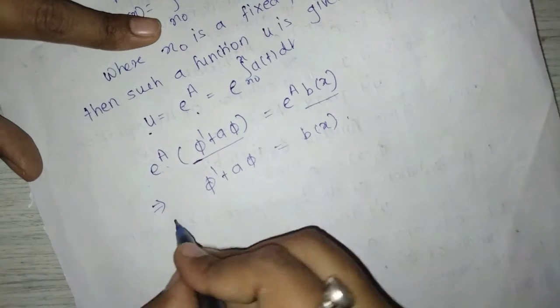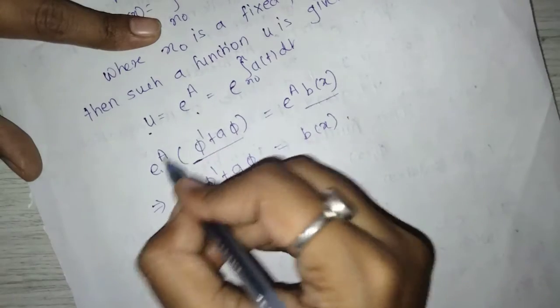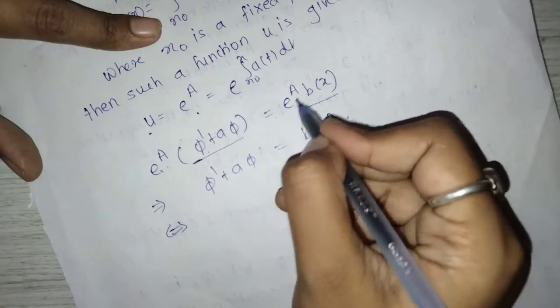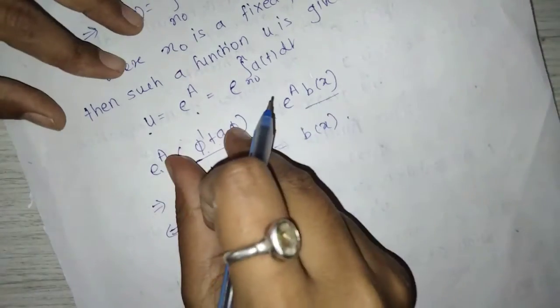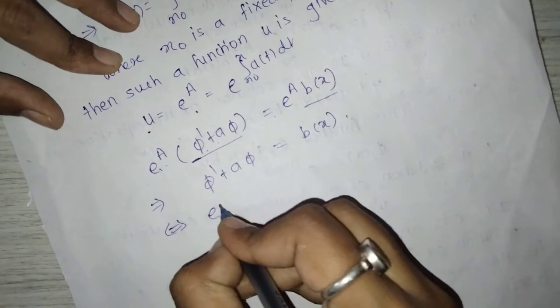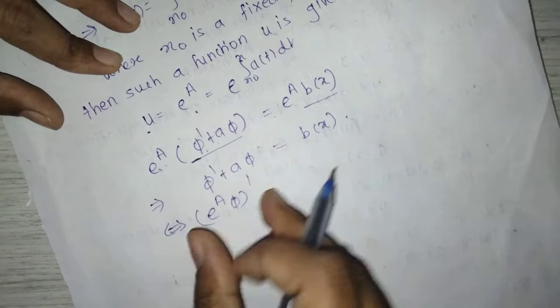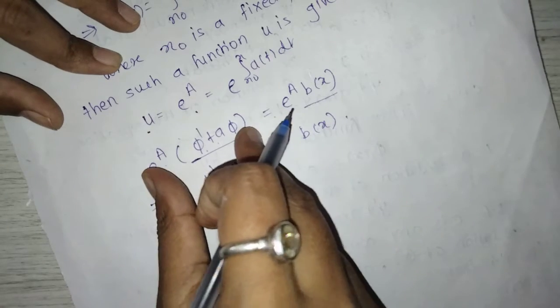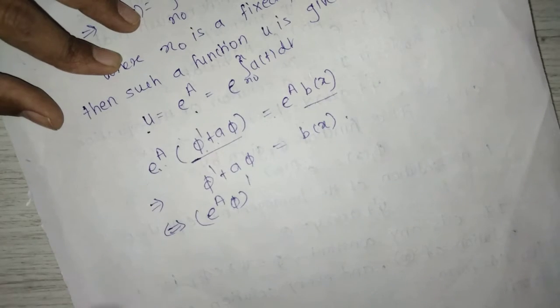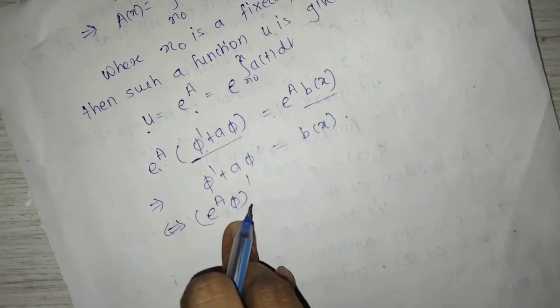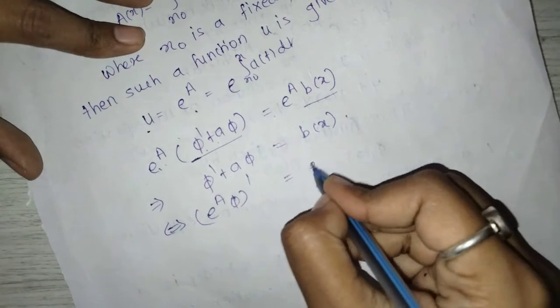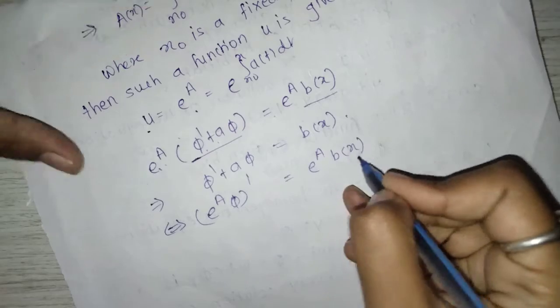These two are equal if and only if e raised to a into phi dash plus a phi is equal to e raised to a b of x, and this is nothing but the derivative of e raised to a phi. If you solve this, you can get e raised to a into phi dash plus a phi. That's why we write this is equal to e raised to a b of x.